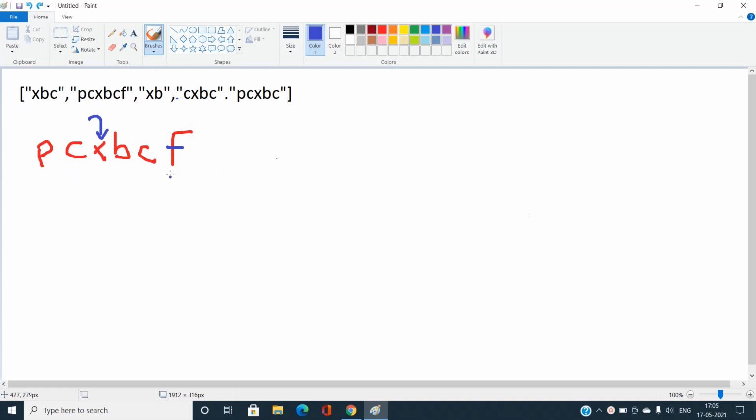So when I find that after eliminating this F, my new string becomes PCXBC, and this exists in my array of strings.